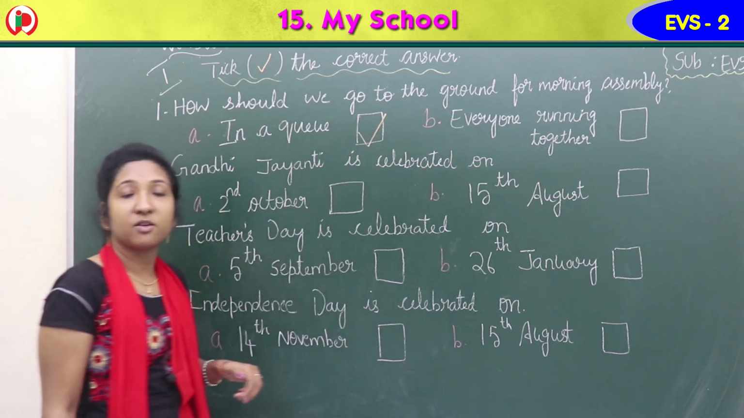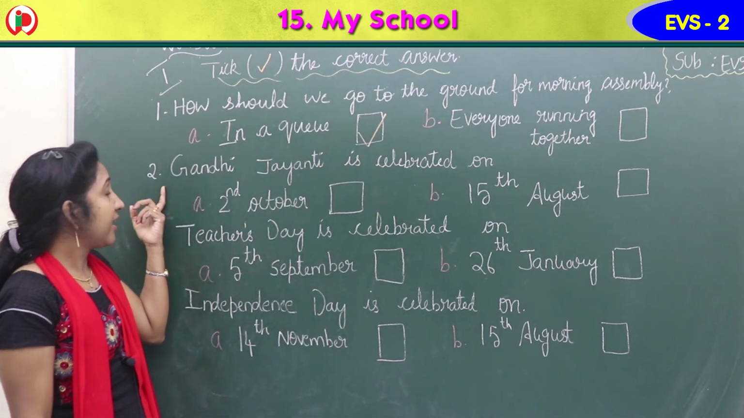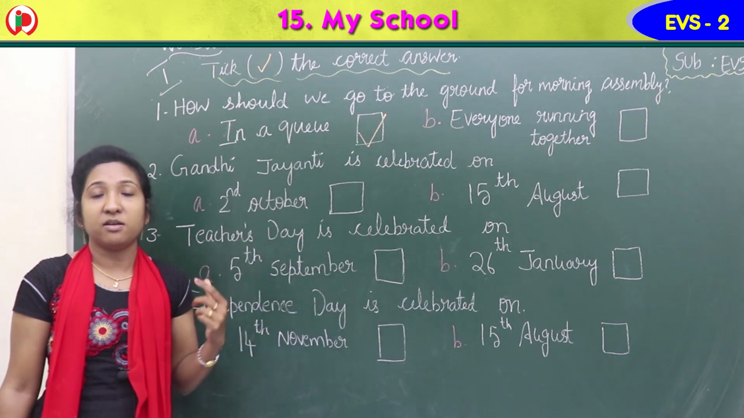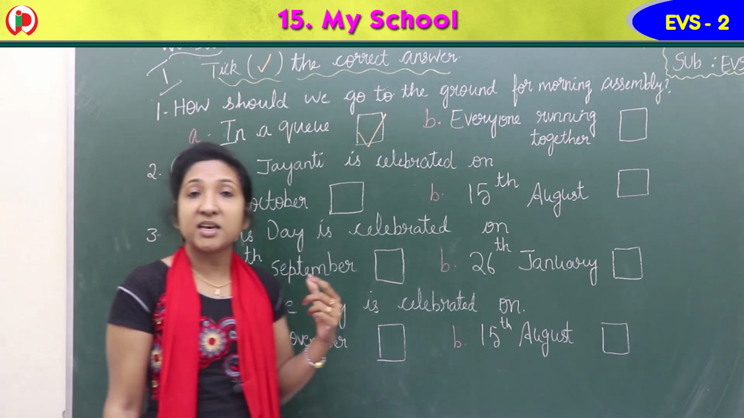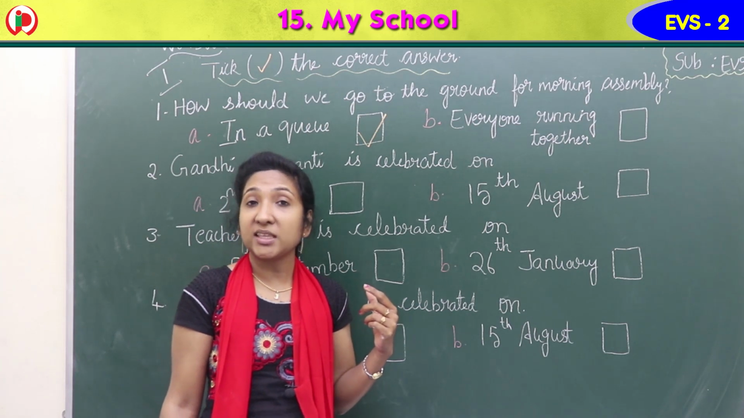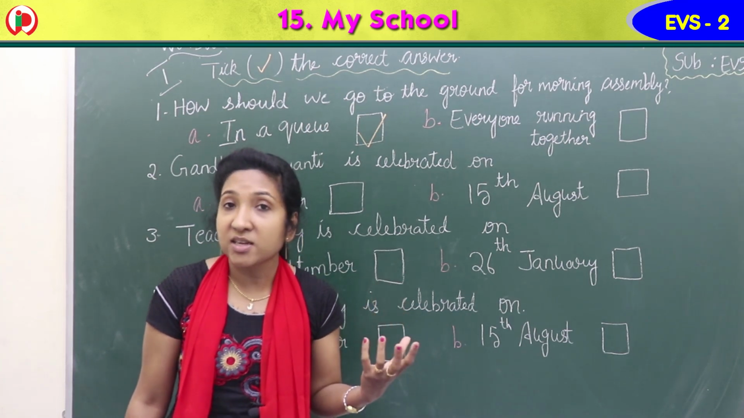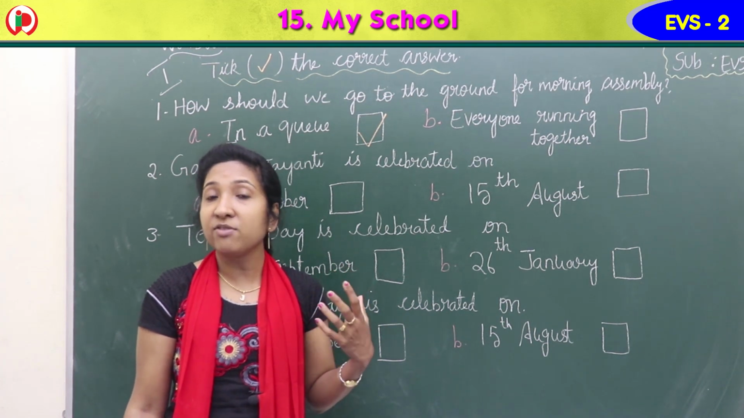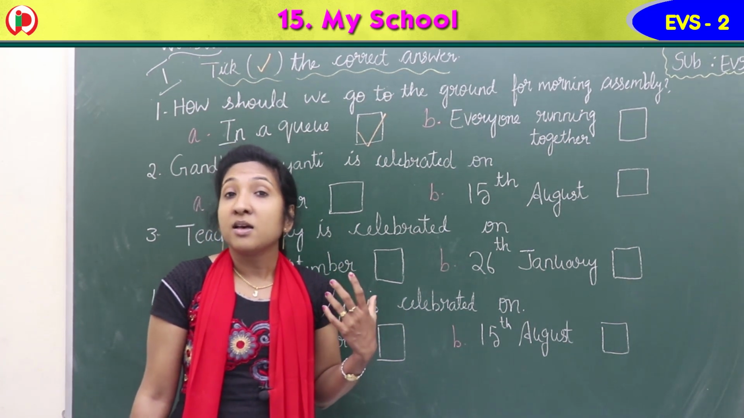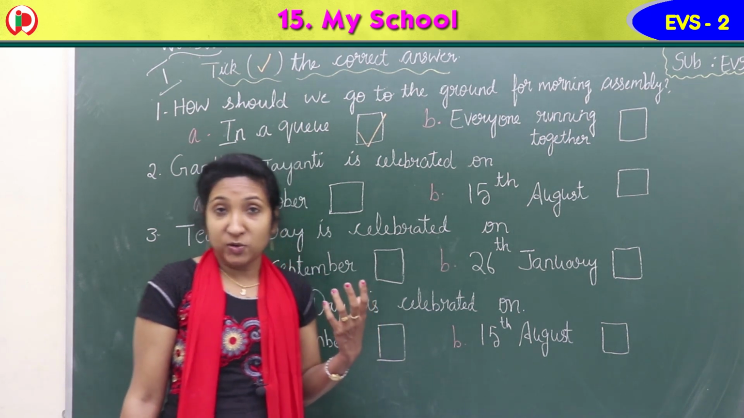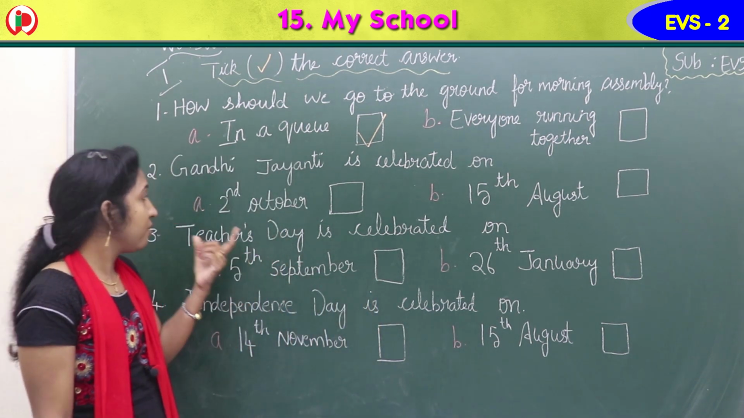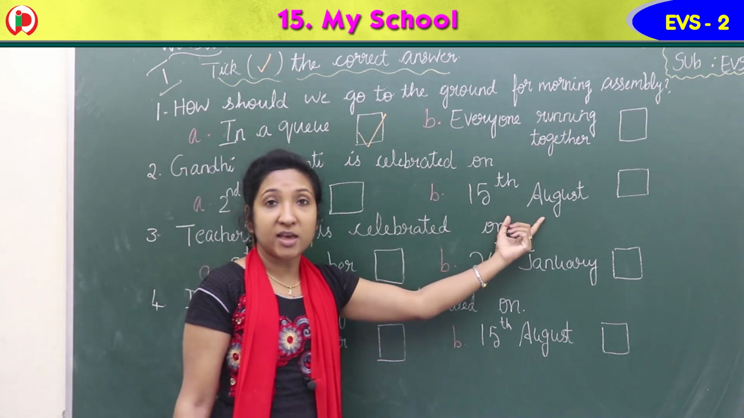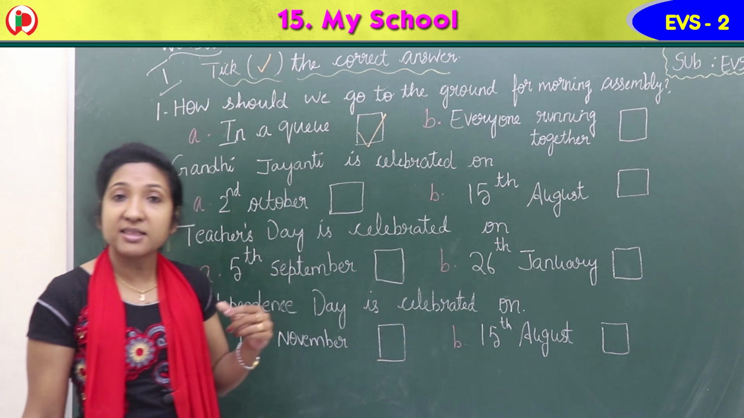Tick. Okay? Second, Gandhi Jayanti is celebrated on which day? Every year we celebrate Gandhi Jayanti. It is one of the national festivals. We celebrate Gandhi Jayanti every year on 2nd of October. Isn't it? Yes. So option A, 2nd October. Option B, 15th August. Which is the correct answer, children?